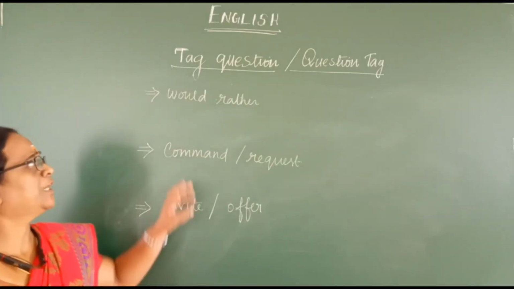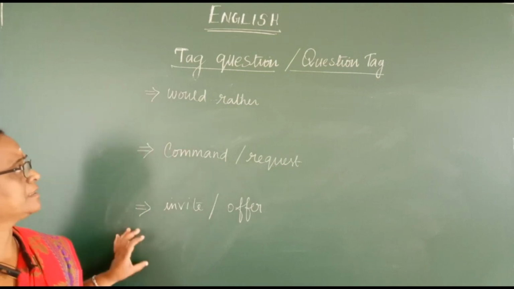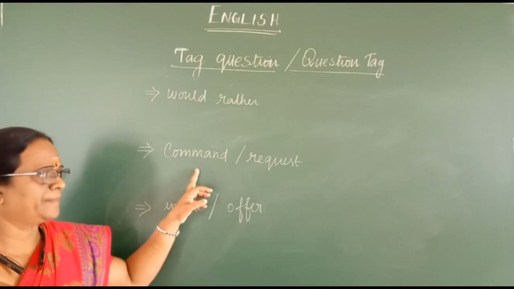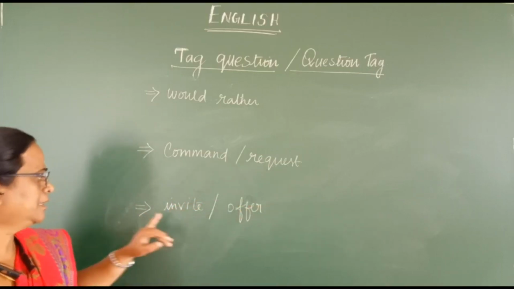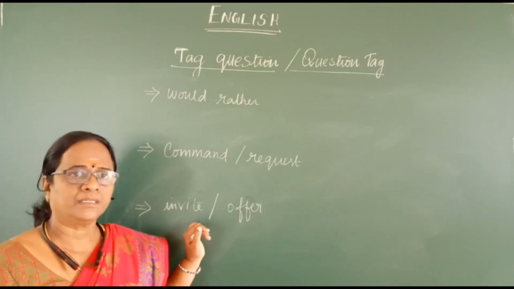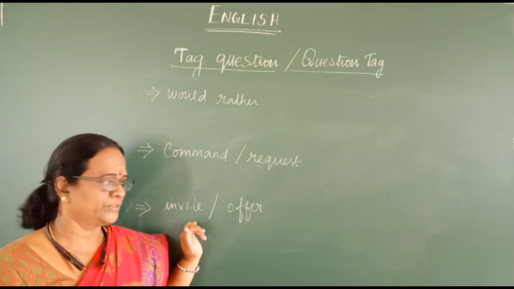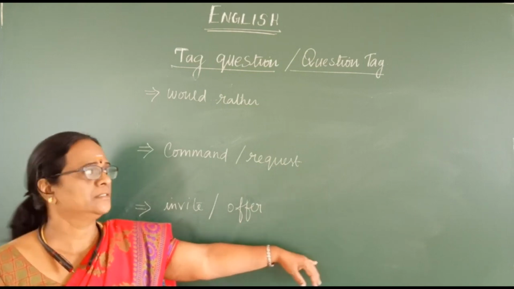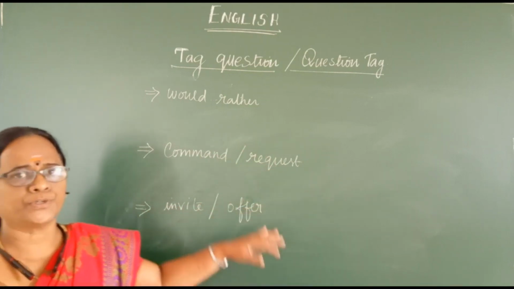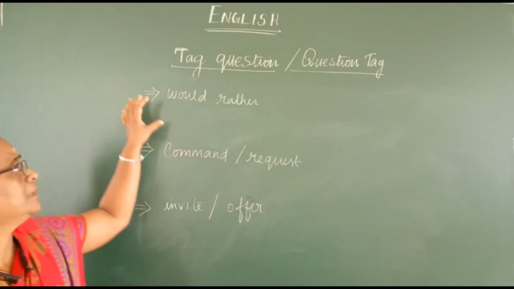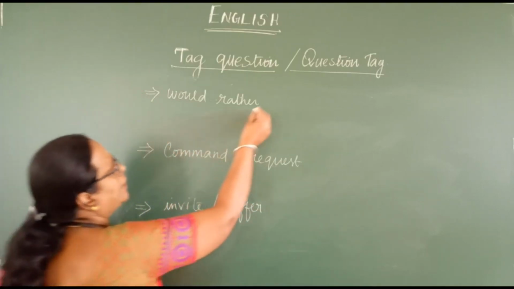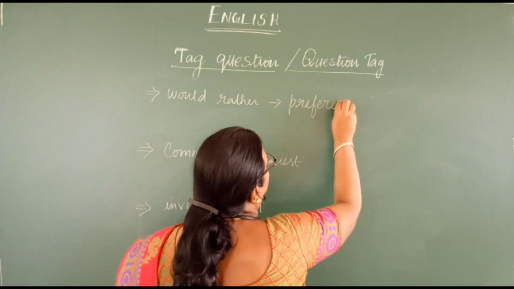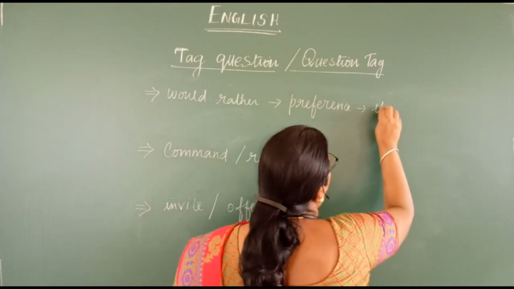Okay, the next point you have to remember is the usage of these three. The first one is would rather. The second one is if it is a command or request. And the third one is if you are giving an invitation for somebody to do something, or offering something. Then what are the rules you have to follow? You have to keep in mind that would rather is used for preference, that is, if there is any choice.